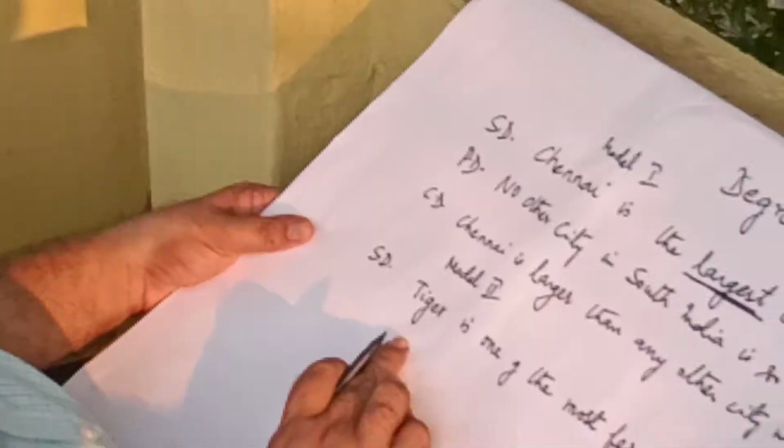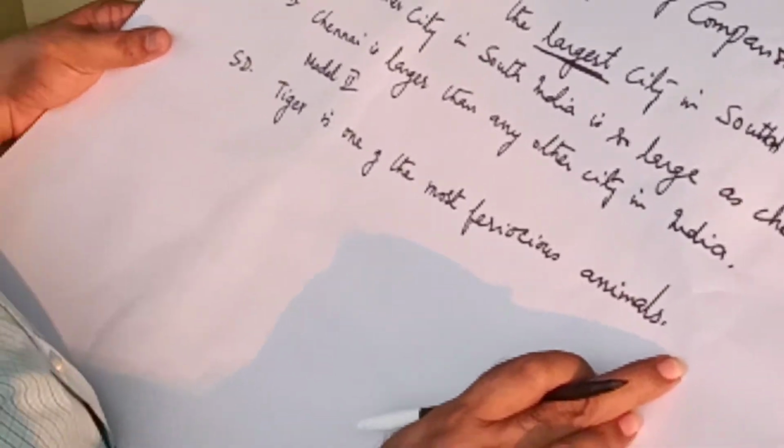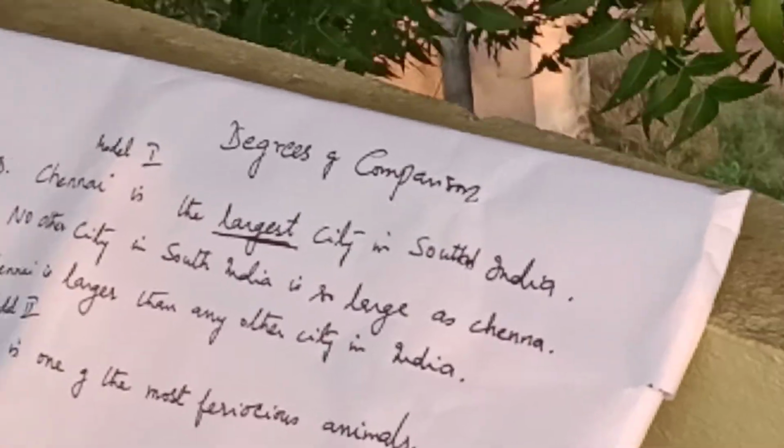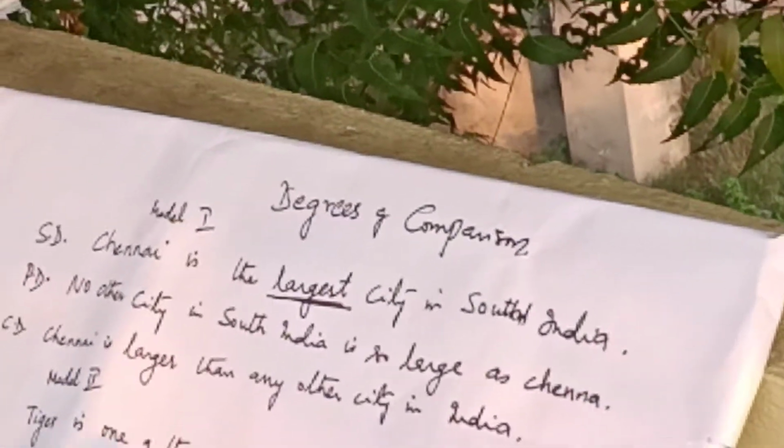So I have written the sentence in superlative degree. The tiger is one of the most ferocious animals. So I don't say that the tiger is the most ferocious animal. I only say that tiger is one of the most ferocious animals. Now how do you transform this into positive degree? If you want to write it in positive degree, you should start the sentence with very few.